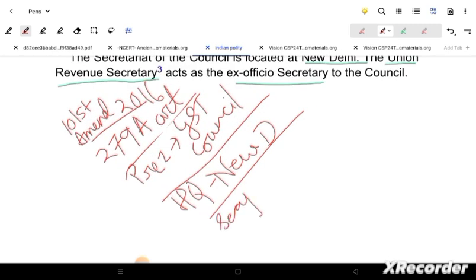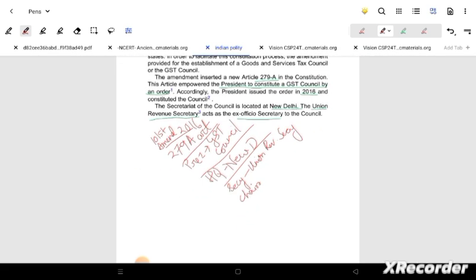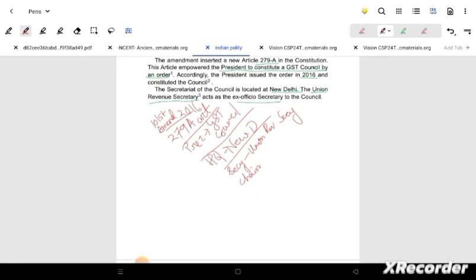The President forms this GST Council, again like the Finance Commission. Then the secretary of the finance commission gets a place in this GST Council. He becomes the GST Council secretary itself, ex officio. So that is also another thing.